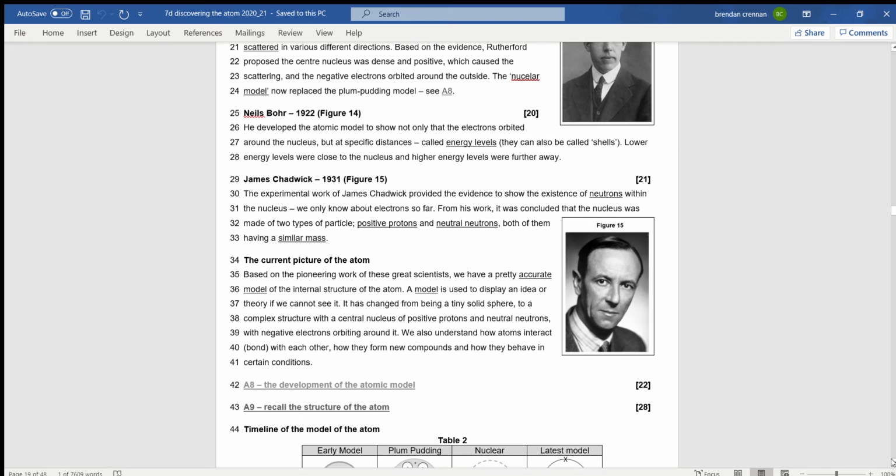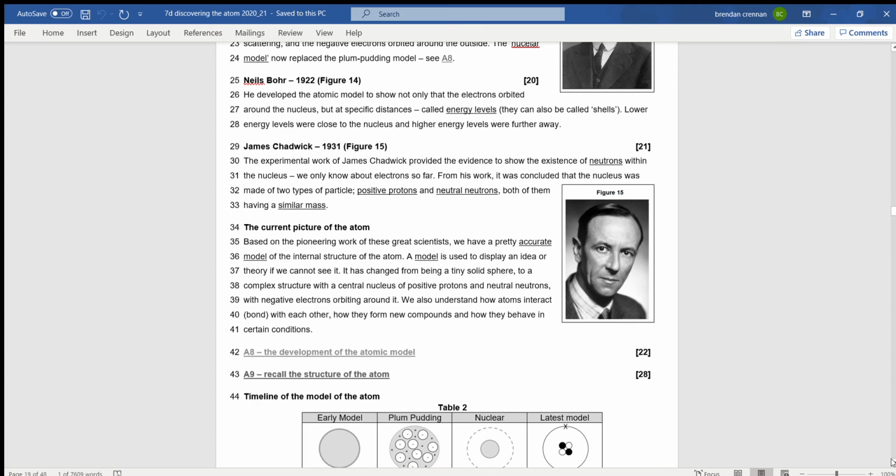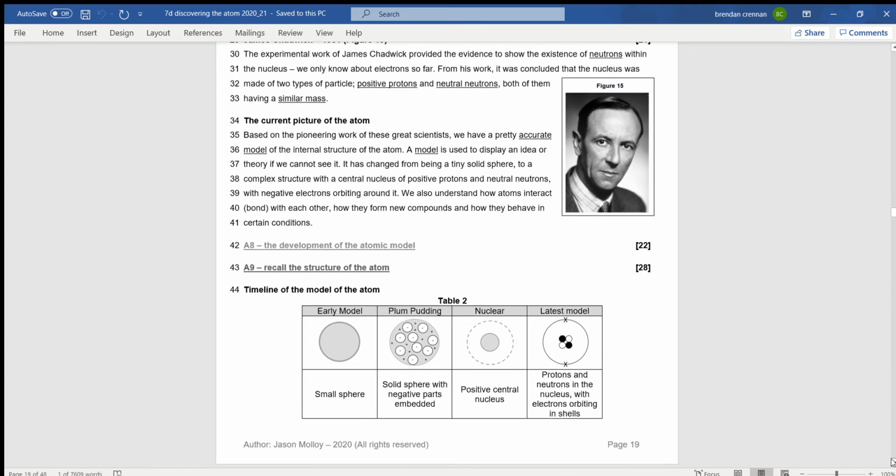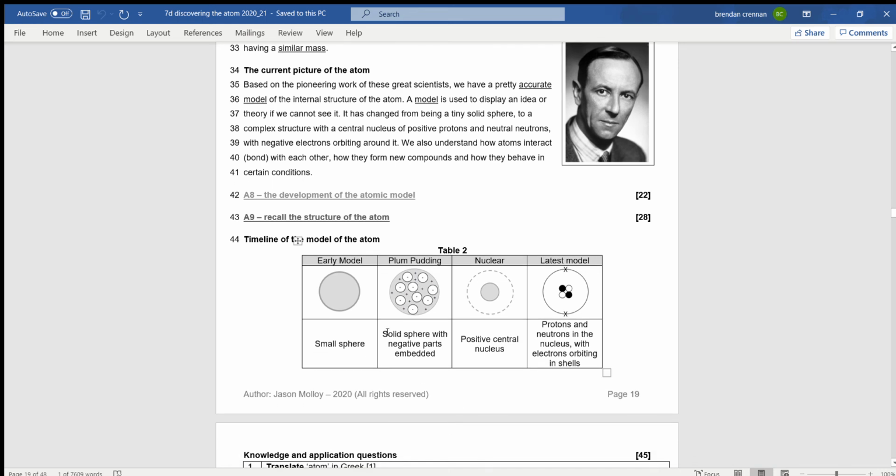And then further improvements came with James Chadwick's discovery of the neutron in about 1932, and he said that in the nucleus then were protons and neutrons, which leads us to the timeline model, that the early model of the atom was our solid sphere. Then J.J. Thomson's discovery of the electron led to a new model which had the atom as a solid sphere containing positive and negative charges.